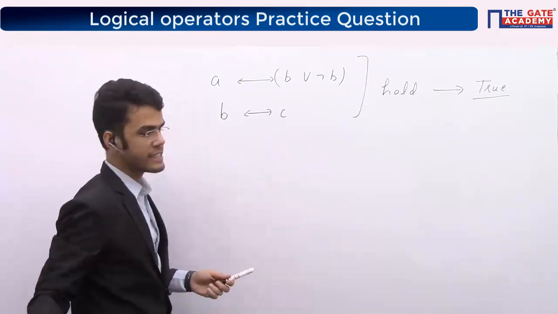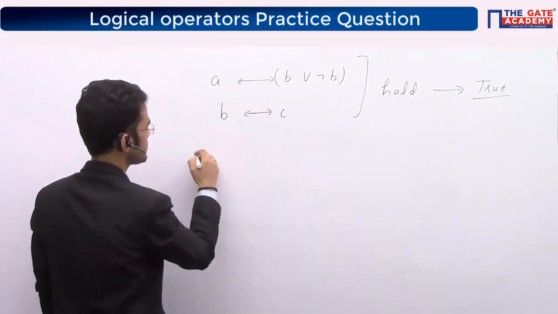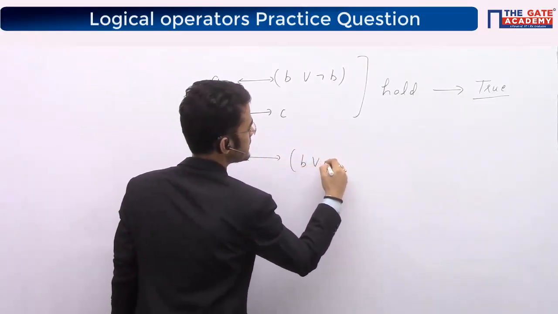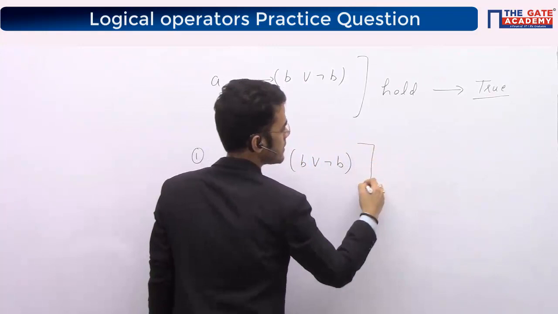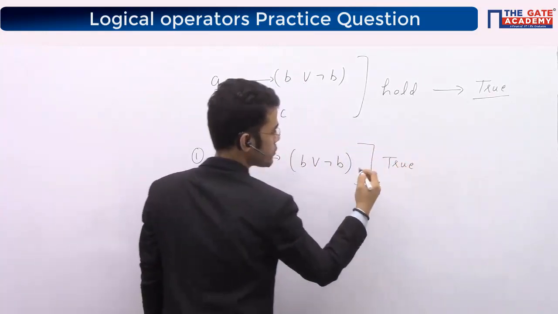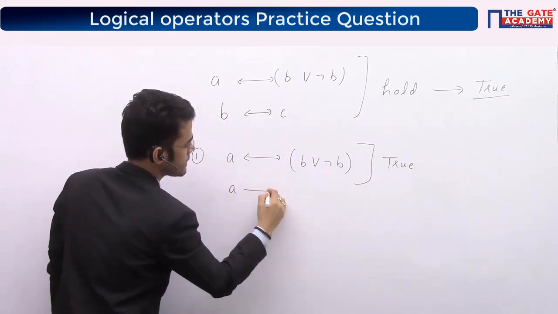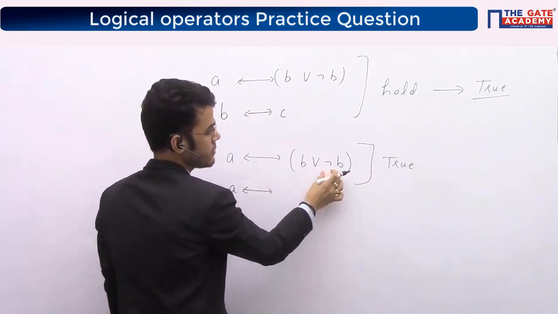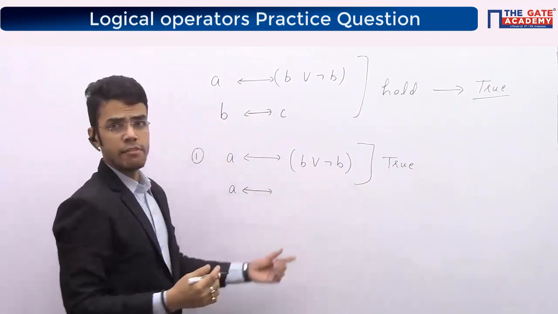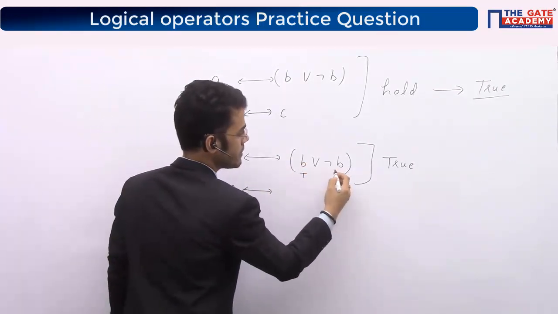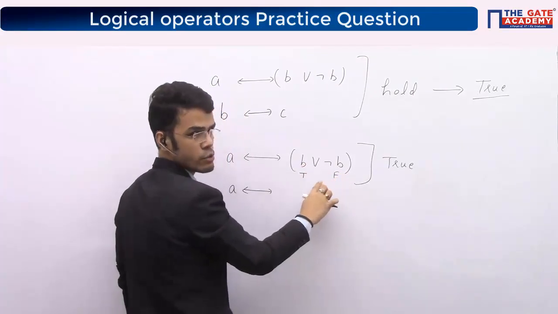First thing, let's start with the first expression, A equivalent B or negation B. I am saying this is true, right? This comes out to be true. I can also look at B or negation B. What will B or negation B give me? If B is true, negation B will become false, and in that case the answer will come out to be true.